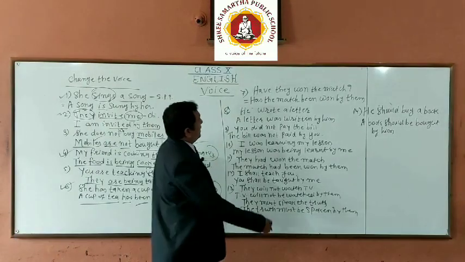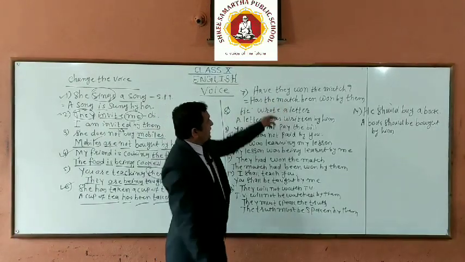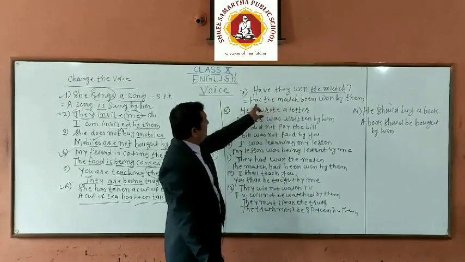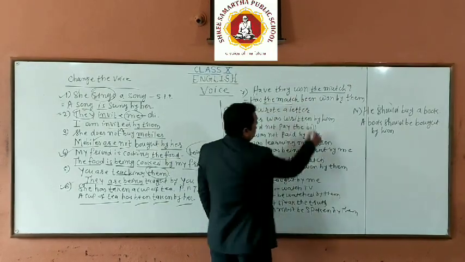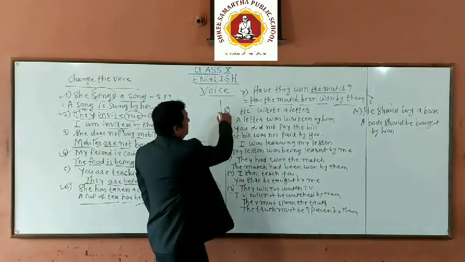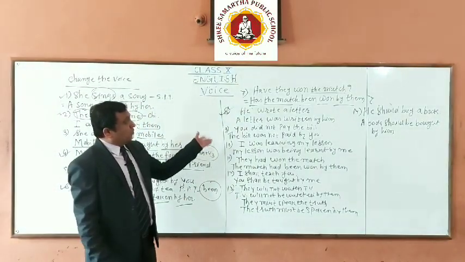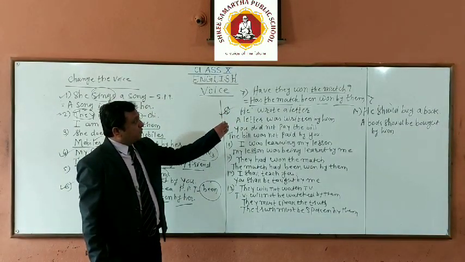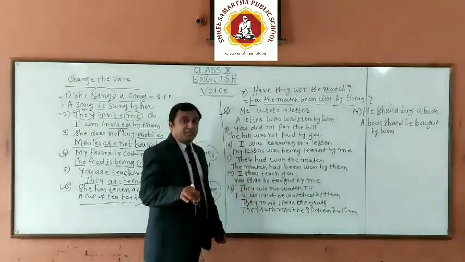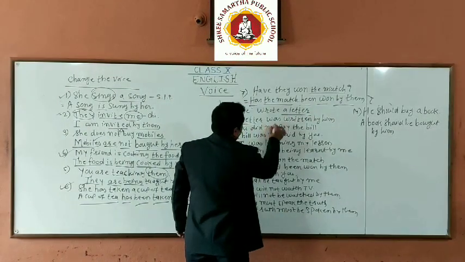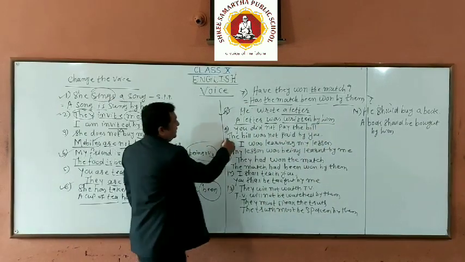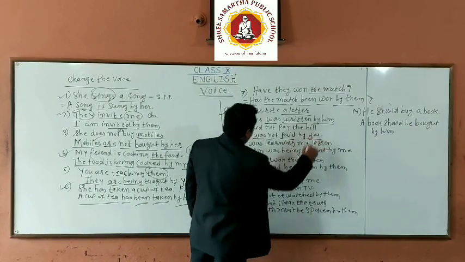Now let's see this one. Have they won the match? Again object, the match. So first it is a question. So, has the match been won by them? Question mark. He wrote a letter. Simple past tense. V2 is there. So while changing active of simple past into passive, was, were plus V3 is used. So a letter was written by him. You did not pay the bill. The bill was not paid by you.